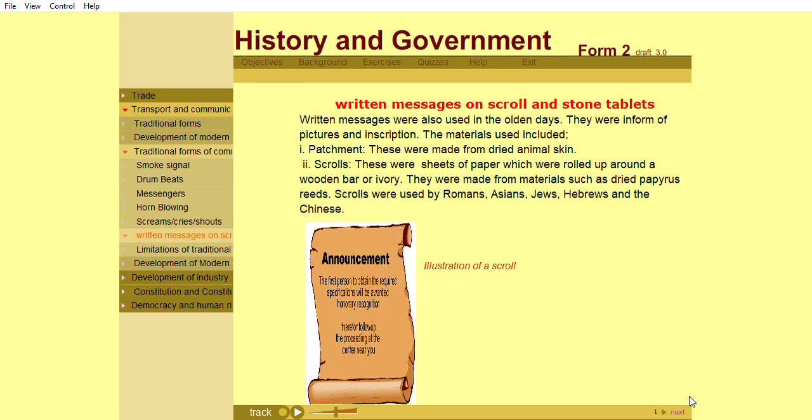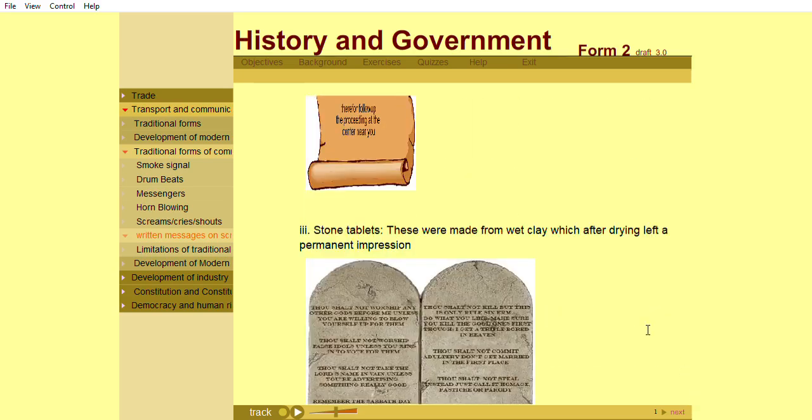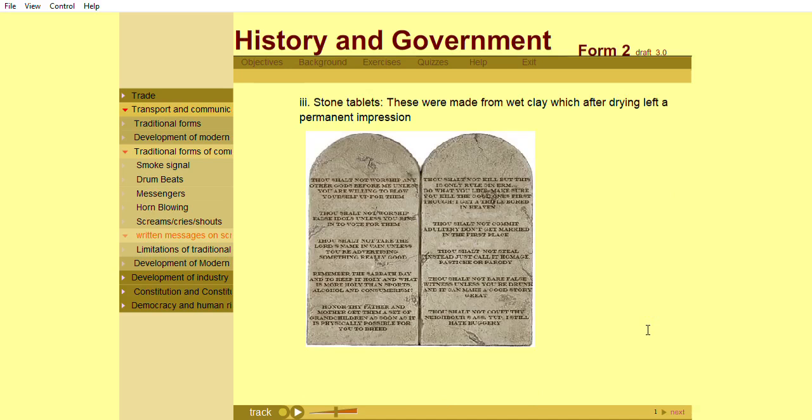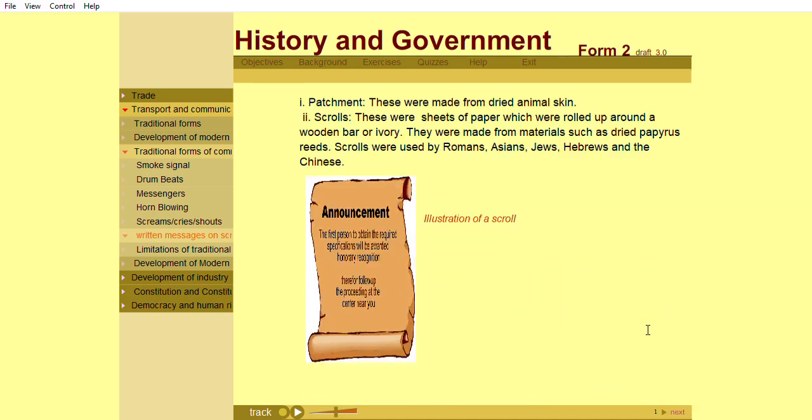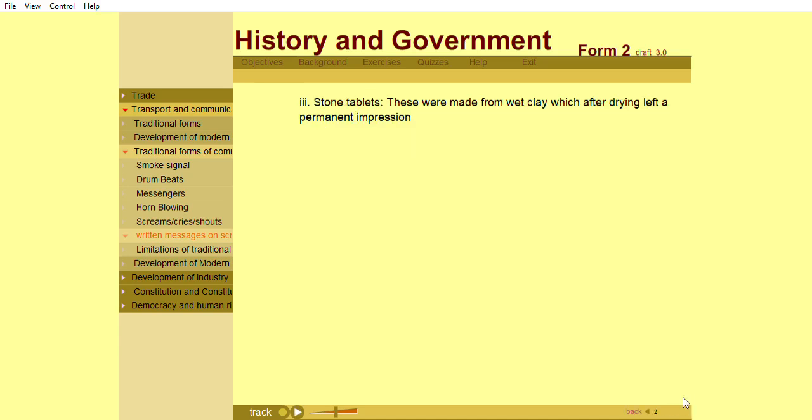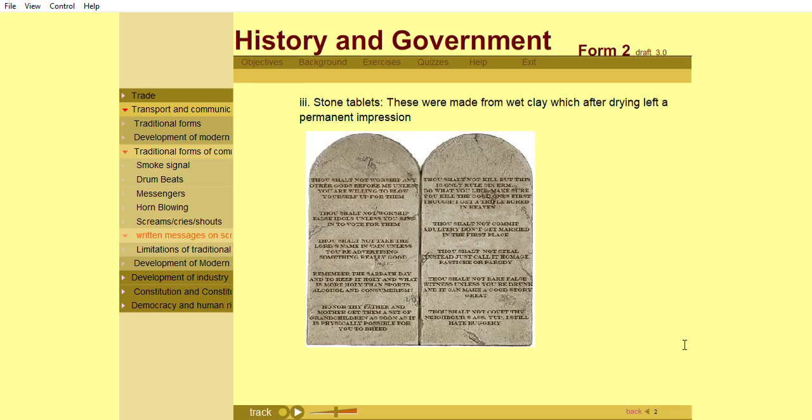Scrolls. These were sheets of paper which were rolled up around a wooden bar or ivory. They were made from materials such as dried papyrus reeds. Scrolls were used by Romans, Asians, Jews, Hebrews, and the Chinese. Stone tablets. These were made from wet clay, which after drying left a permanent impression.